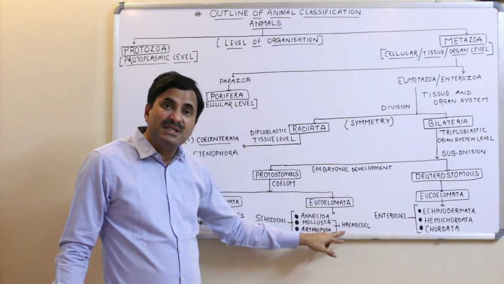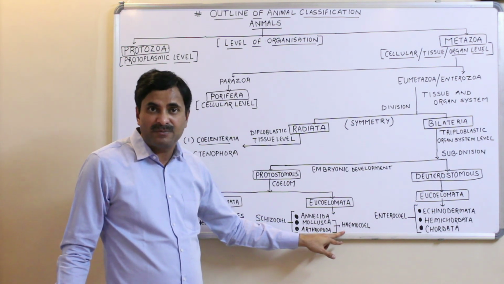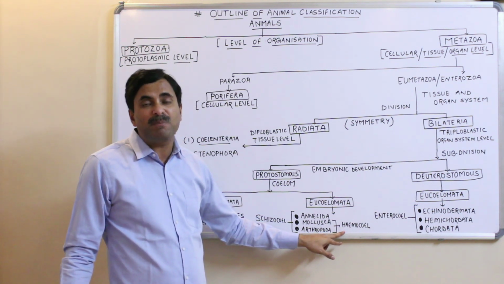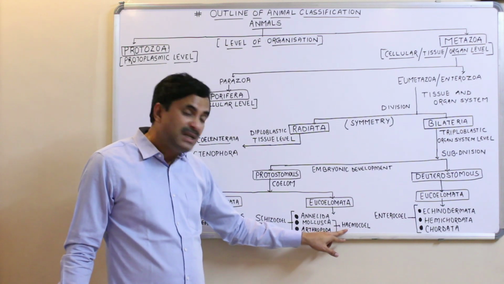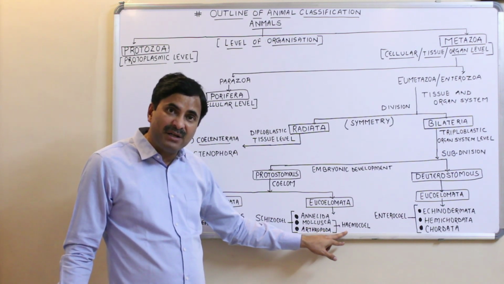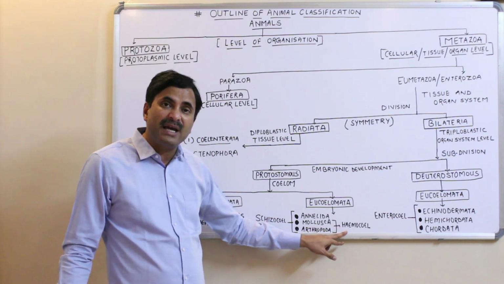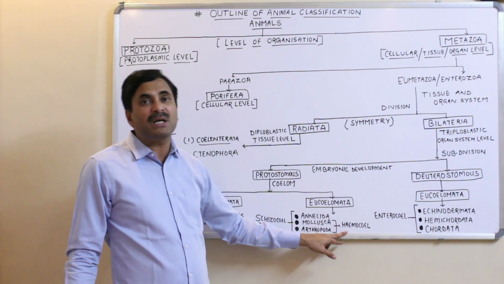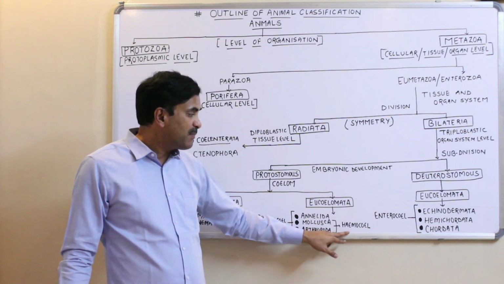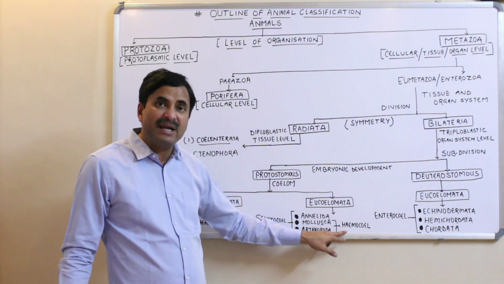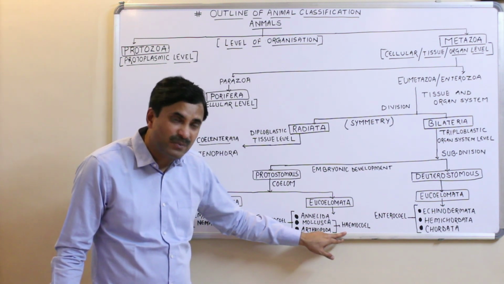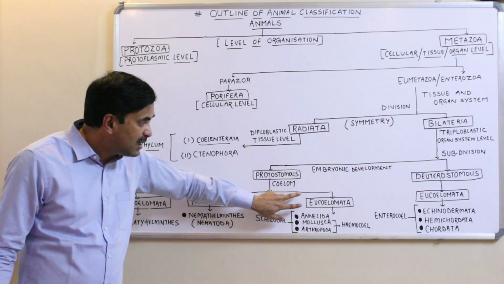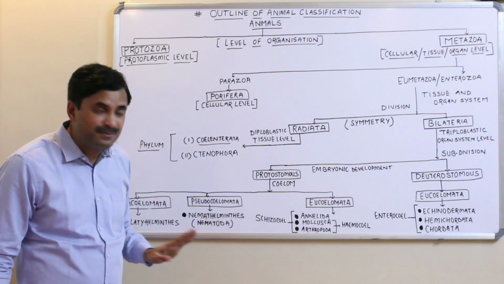It is a fluid filled cavity, and they lack a proper circulatory system. Such a type of coelom is called the hemocoel, and they are also called the hemocoelomates. So here the true coelom is called the schizocoel.